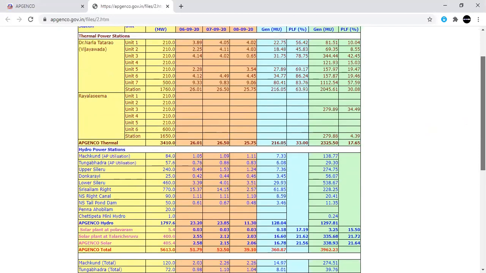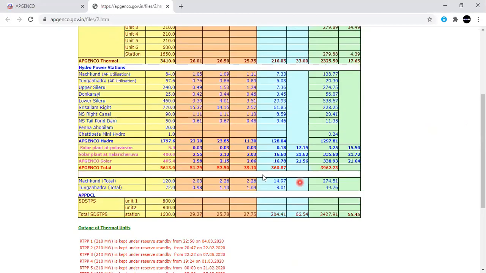Now, if you observe, the total demand is 39.10. Just now we have seen the total demand yesterday itself, 39.10 million units. Out of this 39 million units, we are going to generate 25 million units by using thermal units. Similarly, out of this 39, we are going to generate 11 million units by using hydro power plants. And the remaining is nothing but non-conventional energy sources.